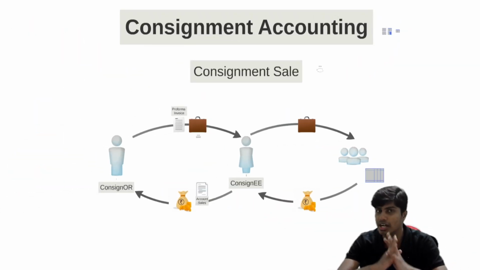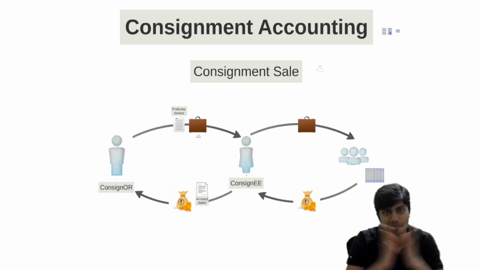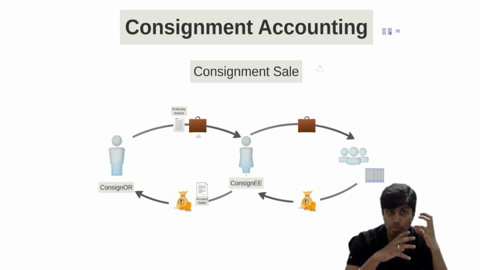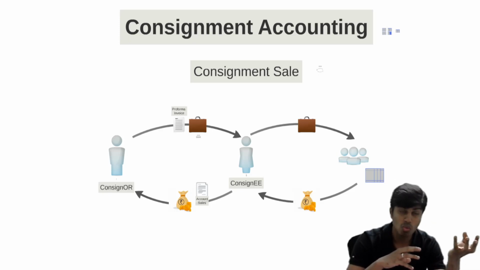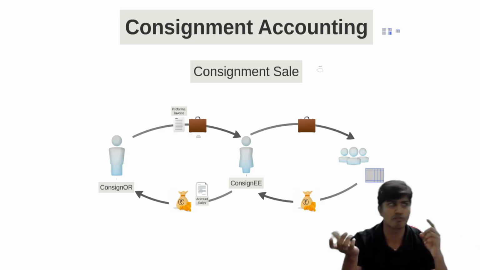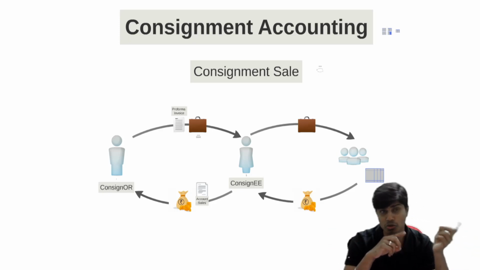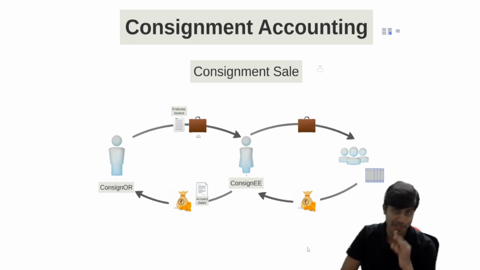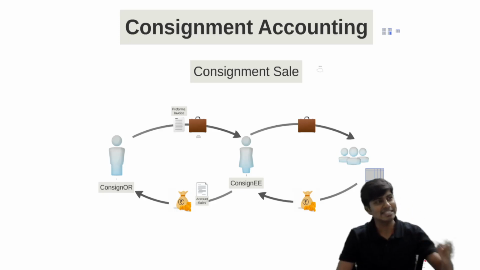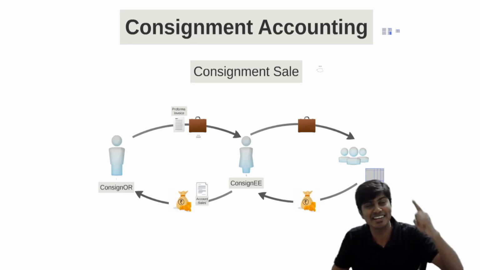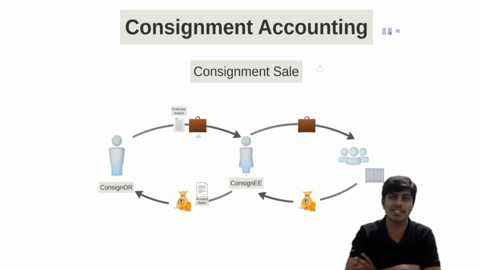Now you understood the entire overall view of consignment. And stay tuned. In the next video, I am going to help you understand accounting for consignment. What journal entries should be passed in the books of consignor, what journal entries should be passed in the books of consignee, how to prepare ledger accounts in the books of consignor, how to prepare ledger accounts in the books of consignee, and we also have an amazing topic of loading price. How to deal if the consignor sends the goods to consignee not at cost price but at an inflated higher price. That's what we are going to see in the next episode.